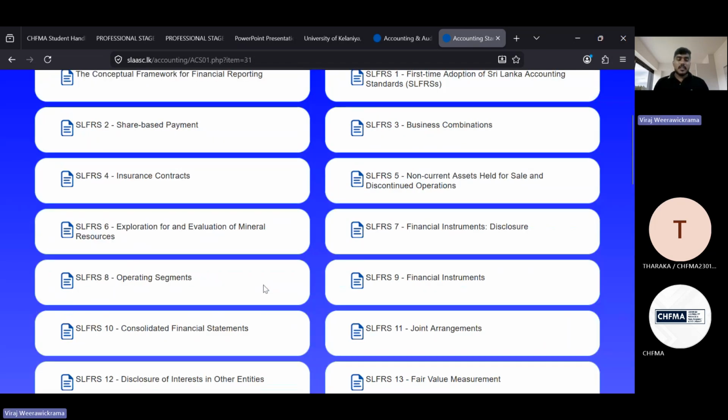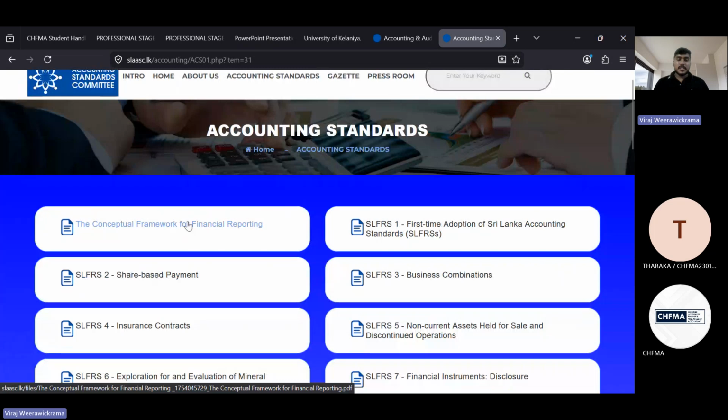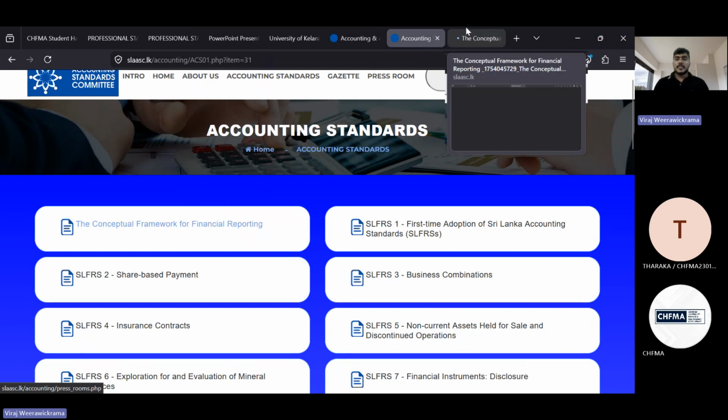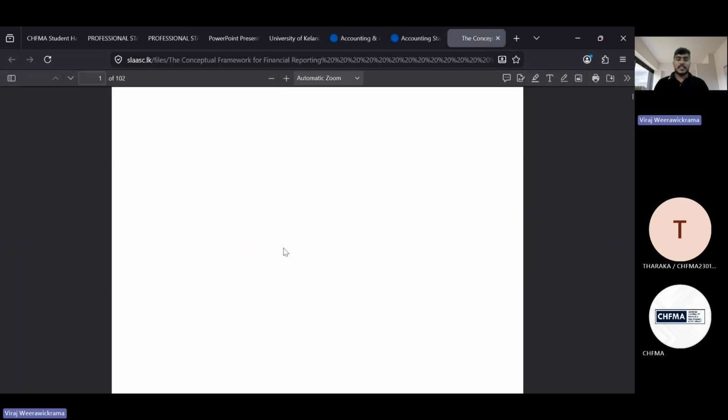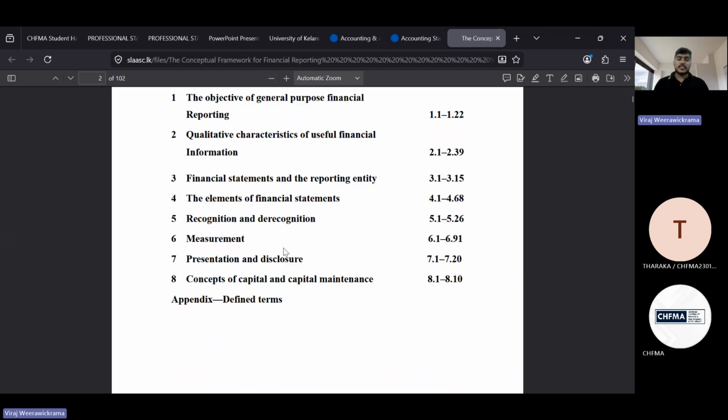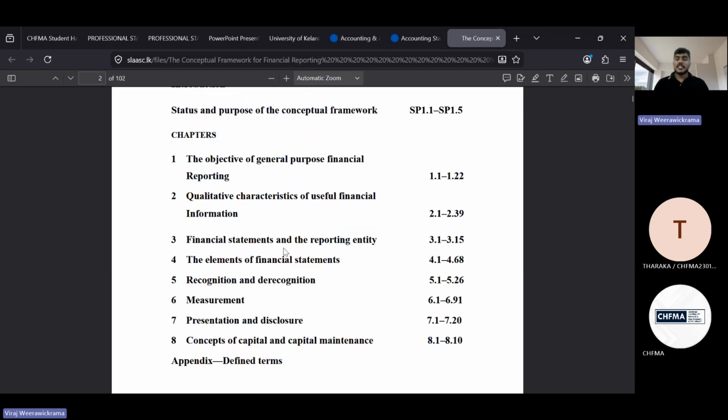Now, for example, let's go ahead with this conceptual framework for financial reporting. When it comes to the conceptual framework for financial reporting, here you can see it is a very lengthy document. You can go through this one very leisurely. I will give you a summary as well. There you can see all the chapters in summary and what the changes are for the conceptual framework.